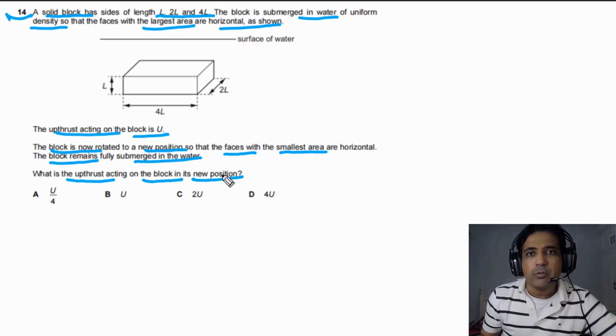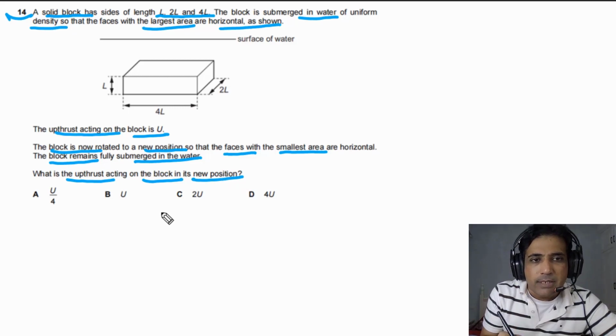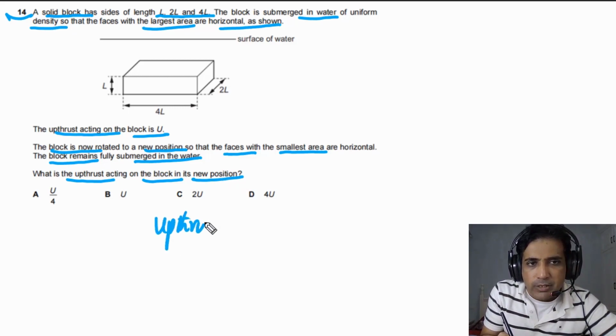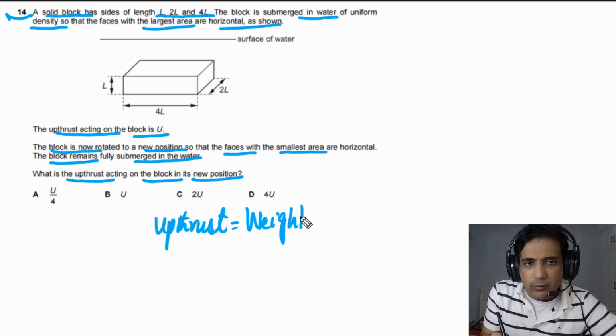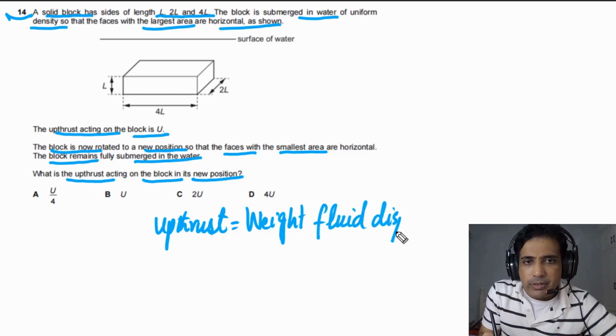So first of all, we need to understand what is upthrust. Upthrust simply is equal to the weight of fluid displaced.